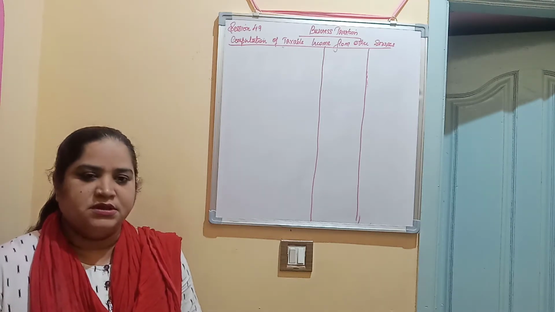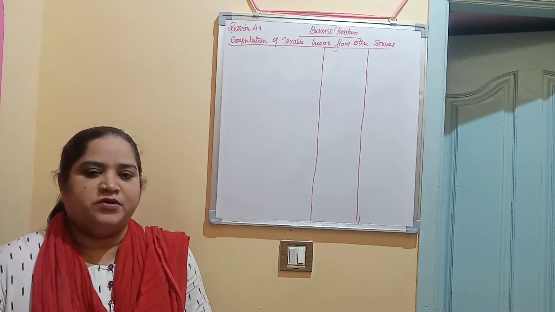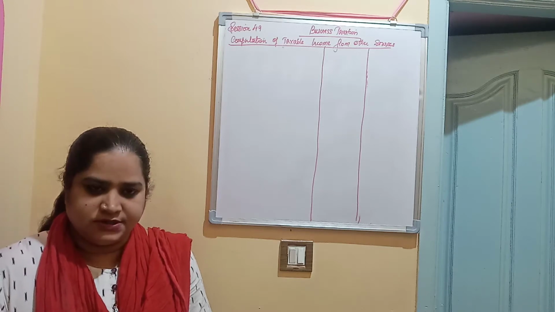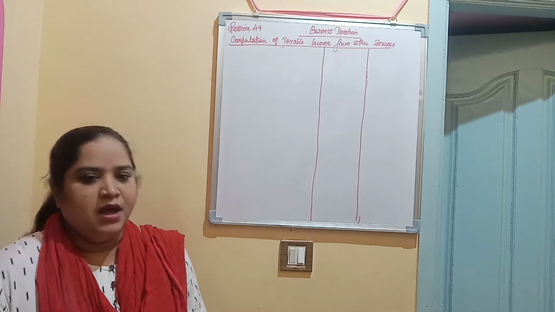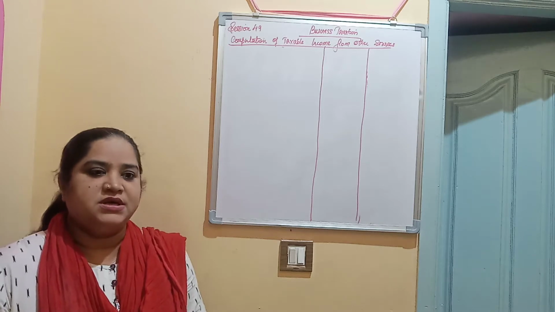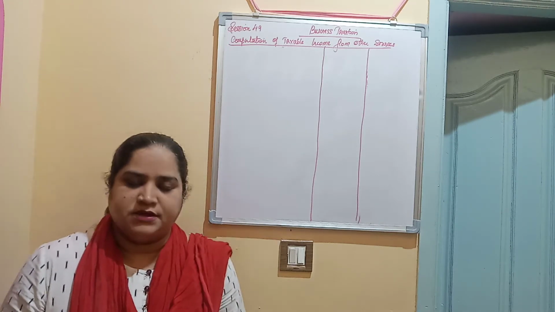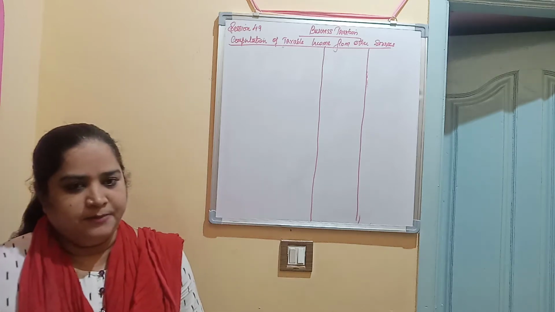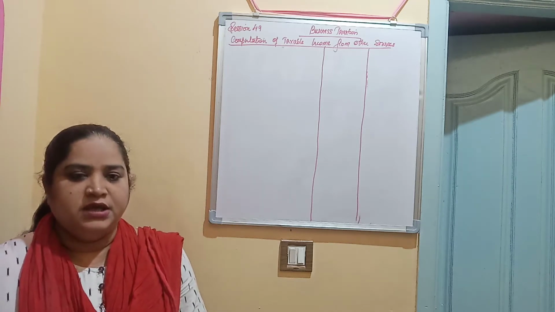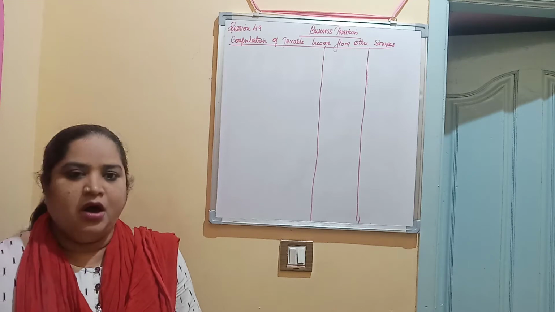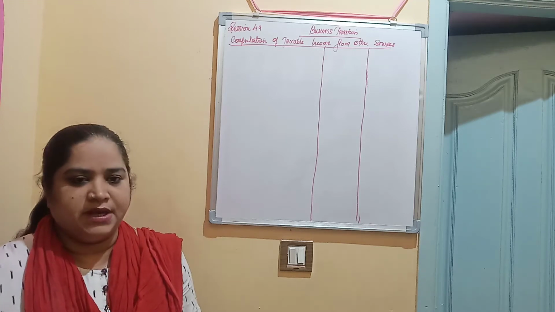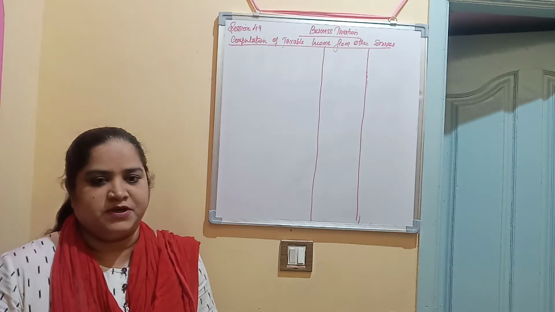In the previous sessions relating to this chapter, theoretical concepts and a few problems have been worked out, and this session is a continuation of that chapter, income from other sources. The study material numbering 49 gives you a few illustrations on income from other sources. I have taken up one illustration in this video.